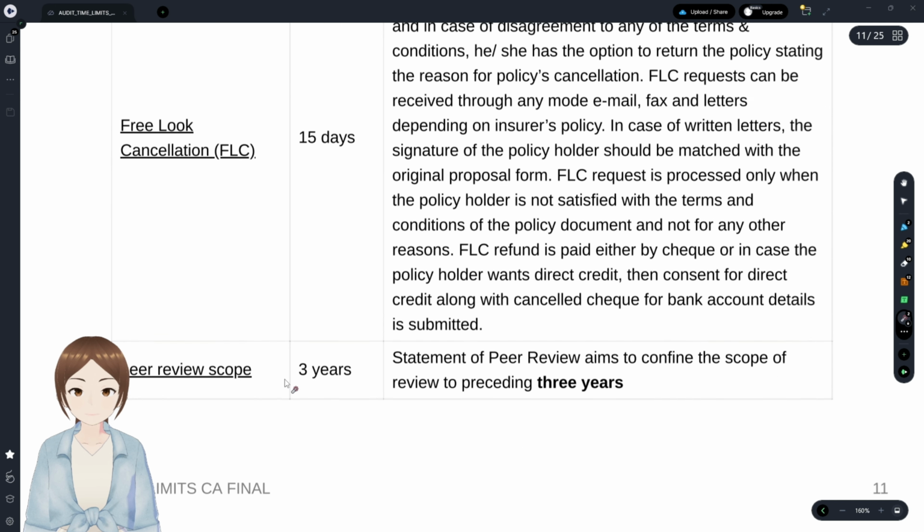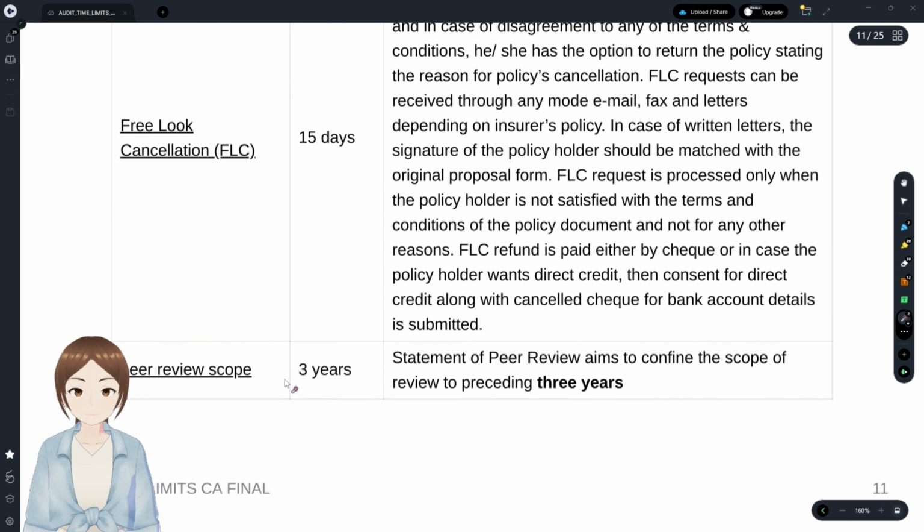Free look cancellation. Free look cancellation is an option given to the policy holder when he disagrees with the terms and conditions in the policy agreement. And the insurance company will give 15 days for the policy holder to accept or reject, that is the free look cancellation period, when terms were changed, etc.